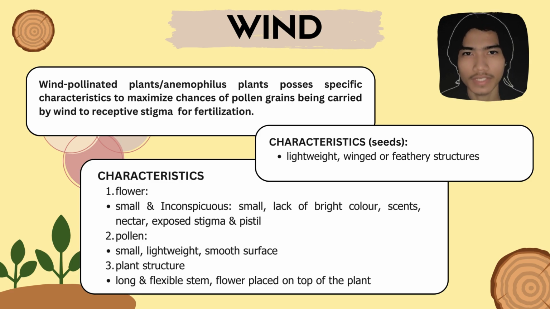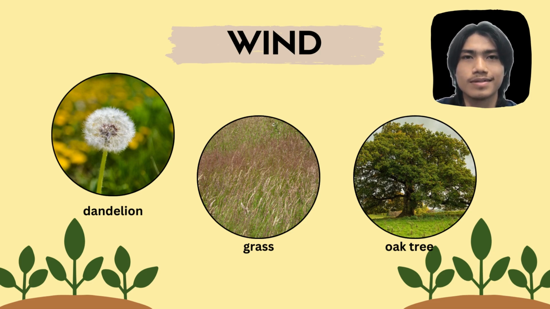Last but not least, the characteristic of wind pollinated plants is the seeds. The seeds are always small and have a range of feathery structures. The small, lightweight seeds are easier to be carried by the wind, and some seeds, like those of dandelions, have wings or tufts that allow them to be carried further by the wind. These are examples of wind pollinated plants: dandelions, grasses, and oak trees.